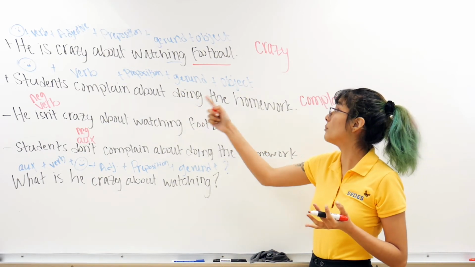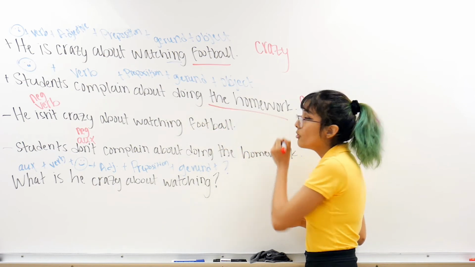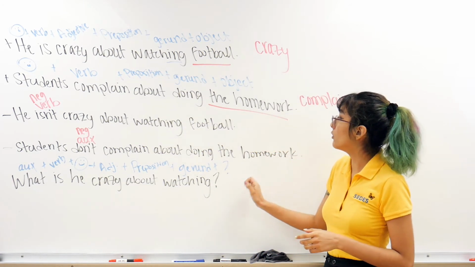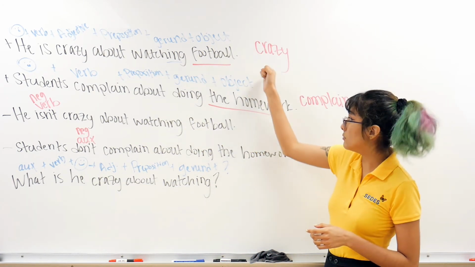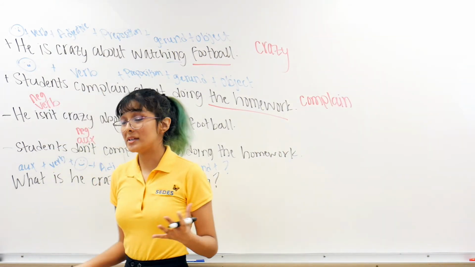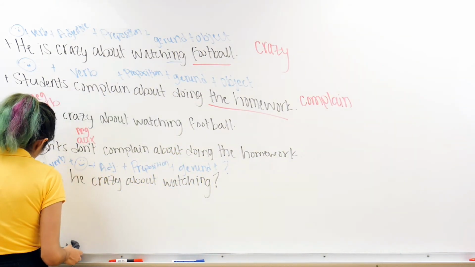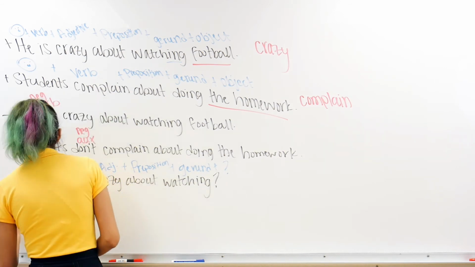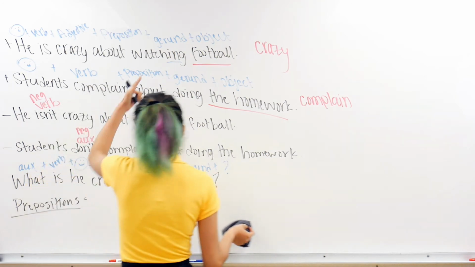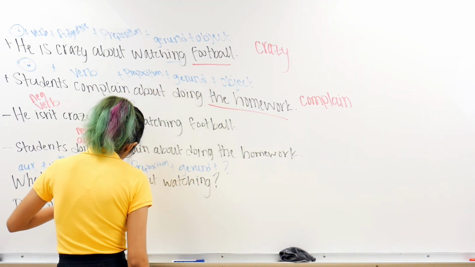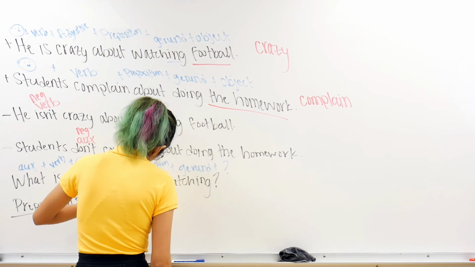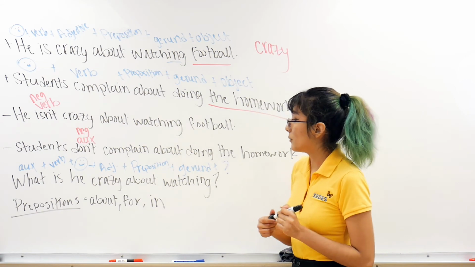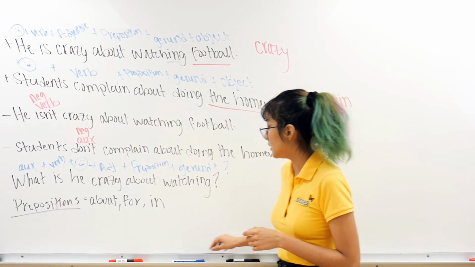The same thing for here, right? What do the students complain about doing? The homework, okay? So anytime I do the questions, right, the only thing that I'm not going to put is my objects instead of my answers. And for prepositions, right, I'm going to write prepositions. I'm going to use some of the most common, which we used here was about, for, and in. These are my most common, for, about, in.